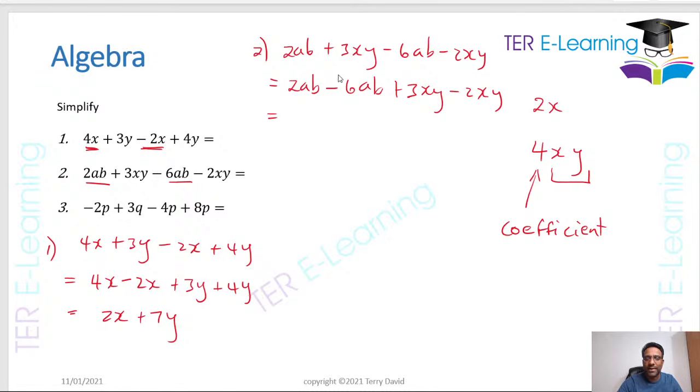So 2AB minus 6AB. Now you could use the number line to work it out, but I'm just going to work it out for you. So 2AB minus 6AB is going to give me minus 4AB, right? Then we treat with the xy terms. So 3xy minus 2xy, that is simply going to give me plus xy, right? So that's my answer for the second one.